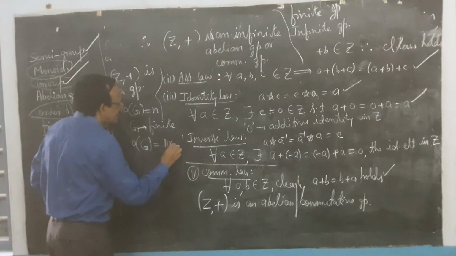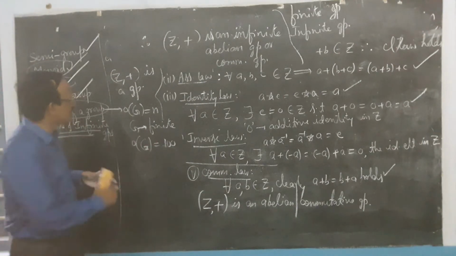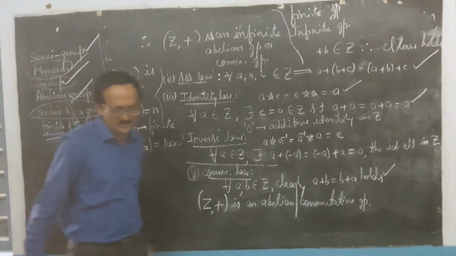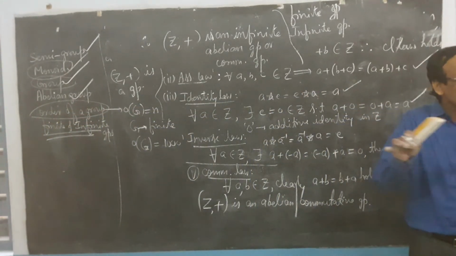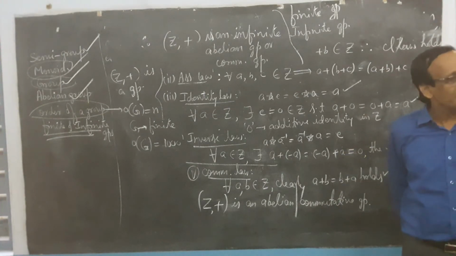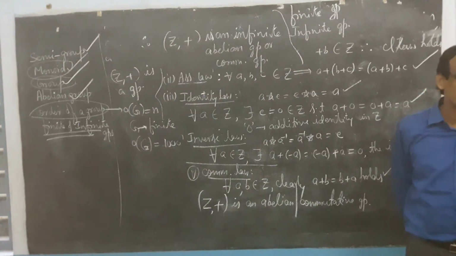10 is 10, 100 is 100. Any number is finite here. 1000 is 1000. The size of the number doesn't matter, it should be a number, that's all. So what is important? We can understand that the order of a group is meaningful only when the group is finite.